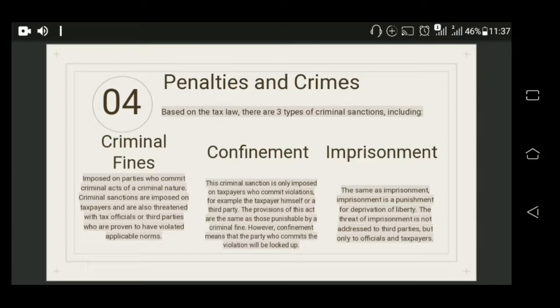This criminal sanction is only imposed on taxpayers who commit violations, for example, the taxpayer himself or a third party. The provisions of this act are the same as those punishable by a criminal fine. However, confinement means that the party who commits the violation will be locked up. And third, imprisonment. Imprisonment is a punishment for the privation of liberty. The threat of imprisonment is not addressed to third parties, but only to officials and taxpayers.